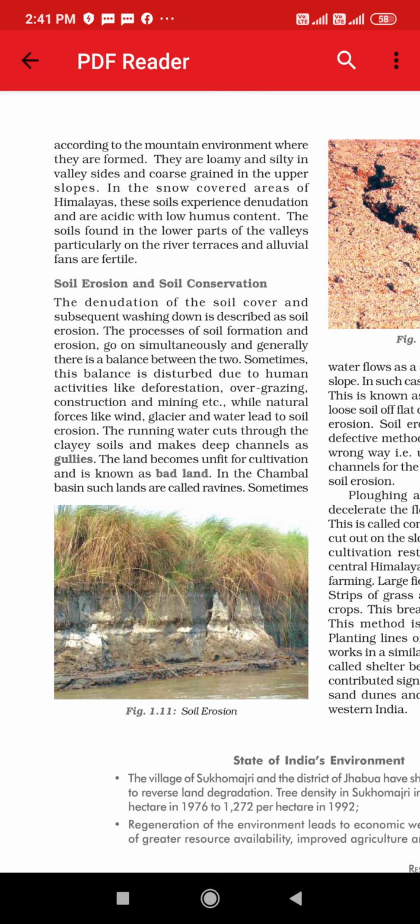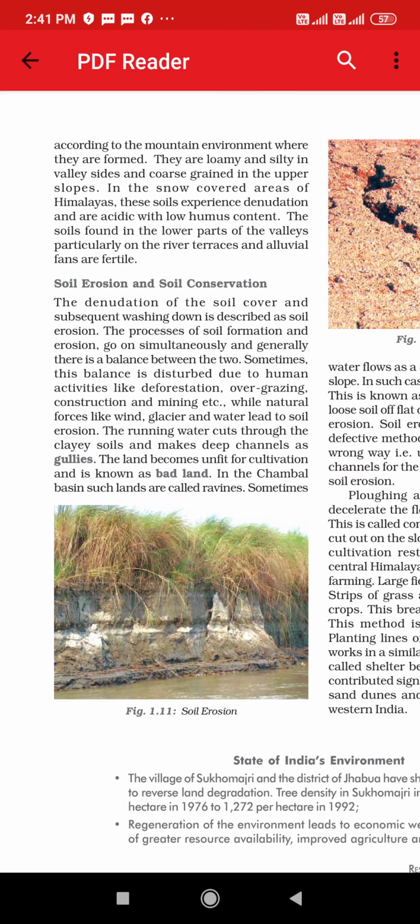Okay. So we have studied about the different types of soil, but now we will study how soil gets eroded and the ways how we can conserve the soil. The denudation of the soil cover and subsequent washing down. Denudation of the soil means what? The degradation of soil. How the soil is getting degraded, and subsequent washing down is described as soil erosion. Now, how soil gets eroded? Because of the soil cover, the upper layer of the soil is washed away by wind or water.